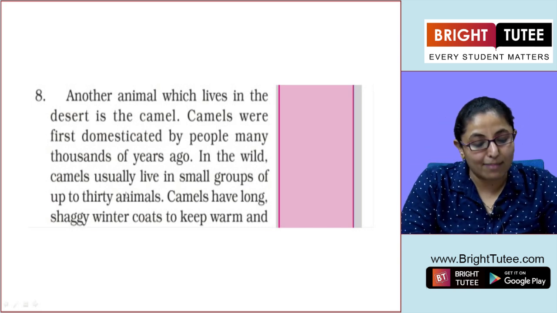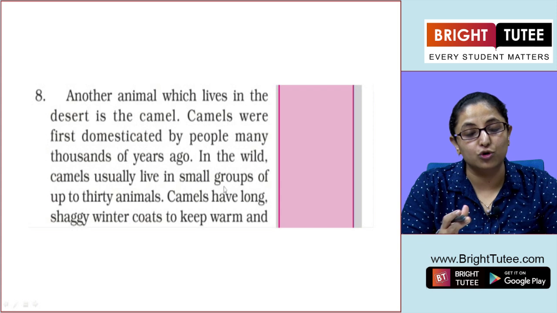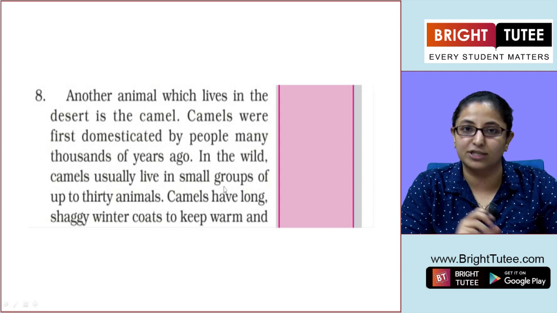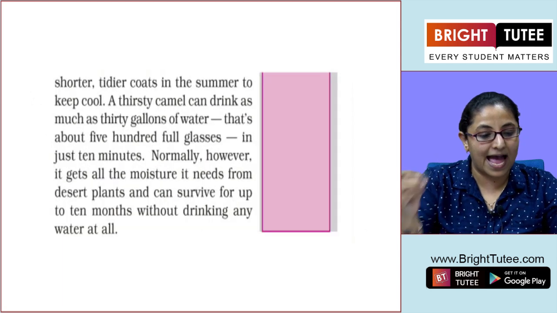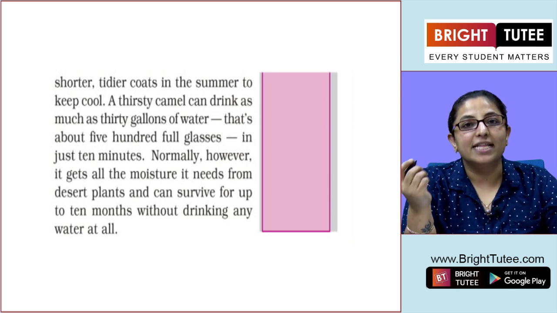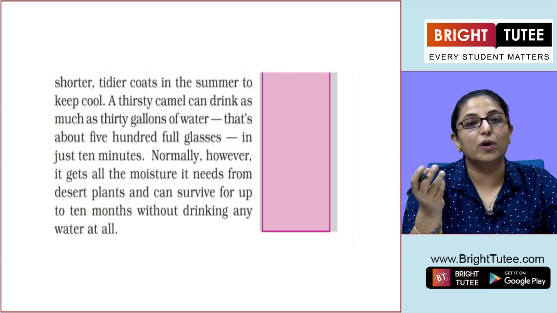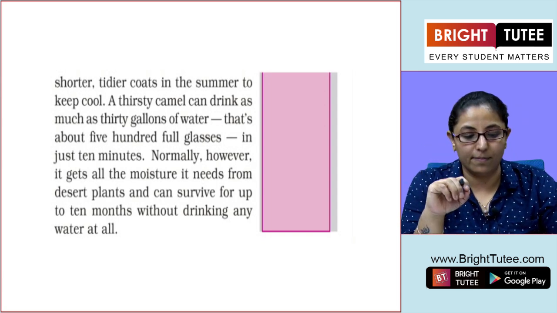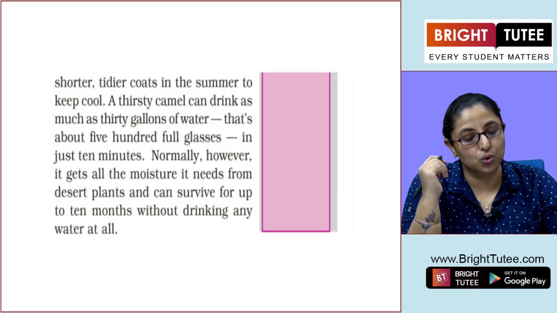In the wild, camels usually live in small groups of up to 30 animals. Camels have long shaggy winter coats to keep warm and shorter, tidier coats in the summer to keep cool. What is the meaning of shaggy? Shaggy means thick and untidy. So in winters they have a thick and untidy coat to keep their body warm, and in summers they have shorter and tidier coats to keep cool.